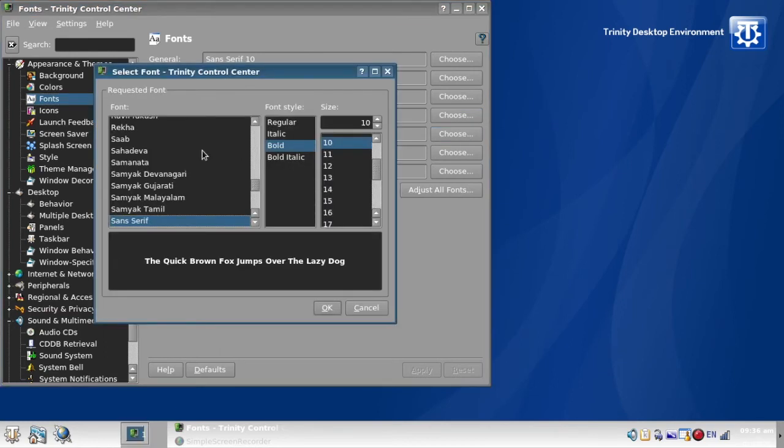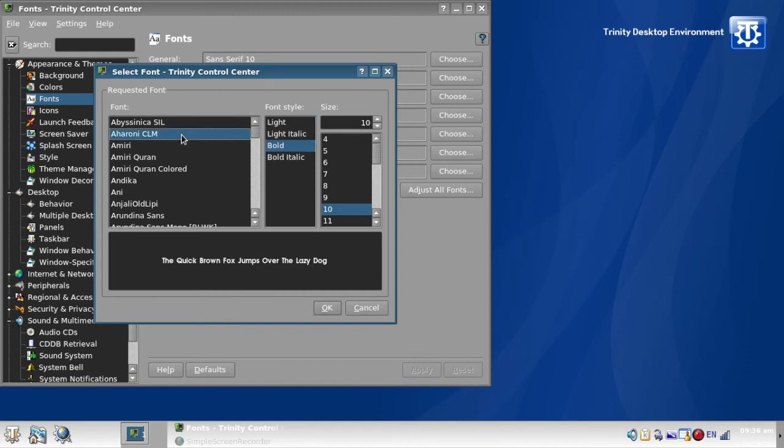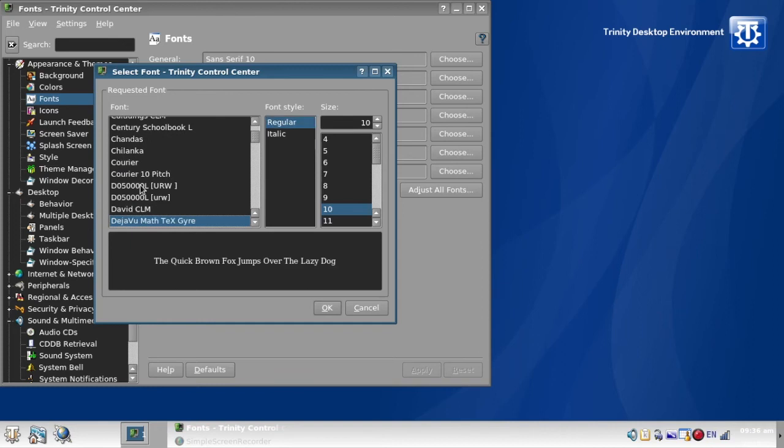As you can see, they're using a lot of sans serif. This is going to be the window top, so where it says select font, Trinity Control Center, and then you can set it for anything you want. So I can make it look old-timey, make it look like a typewriter, or you can go online and download your own font. I do that a lot for Debian, and other times for GNOME. I really like the Ubuntu font, and that's free online.